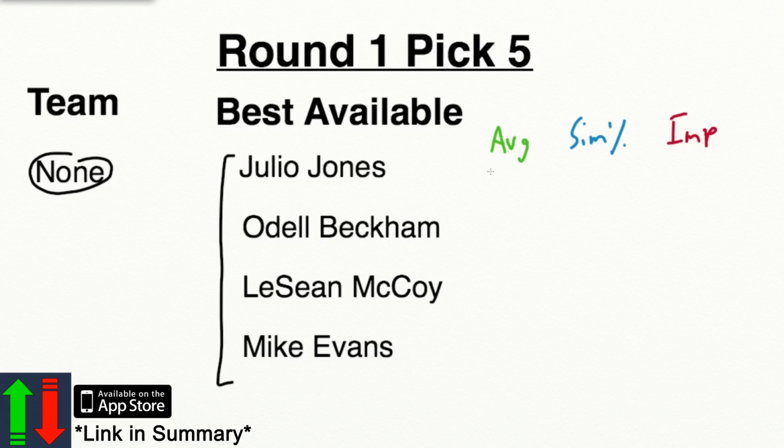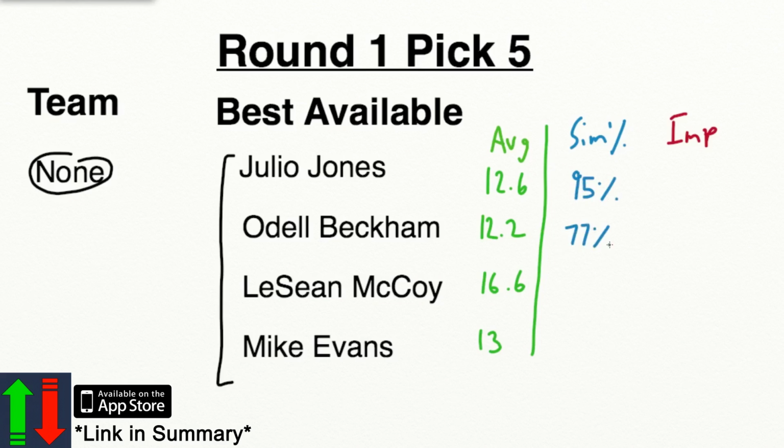So let's see, Julio has a 12.6 average from last year. Odell's got a 12.2. McCoy's got a 16.6. And Evans has a 13 average. Now let's go to the similarity percentages. Julio's got a 95% similarity percentage. Odell's got a 77%.